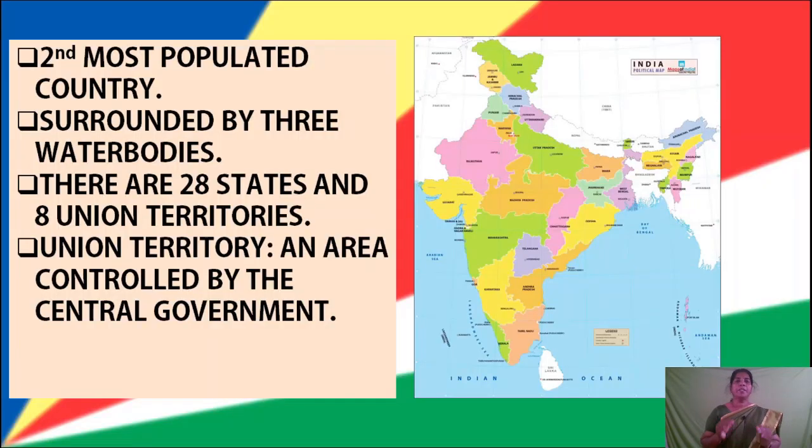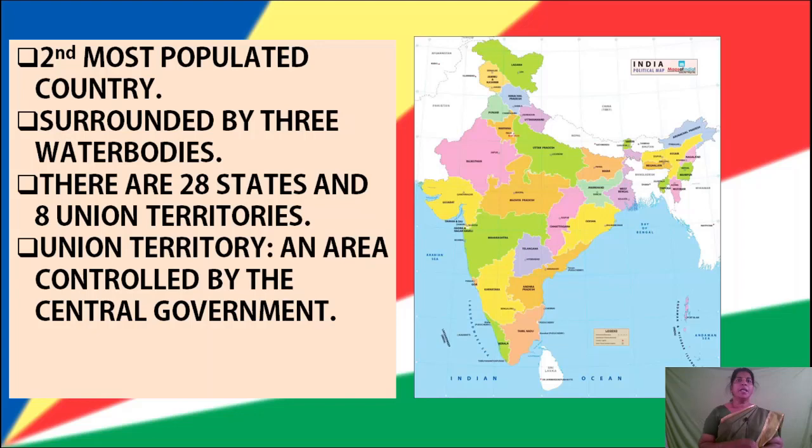India is the second most populated country. Population means Jansankhya. The most populated country in the world is China. Next is India. Population में China first number पे है, India second number पे है.